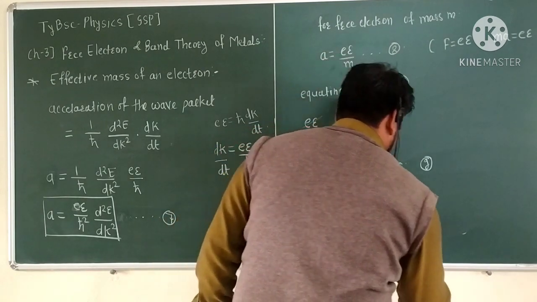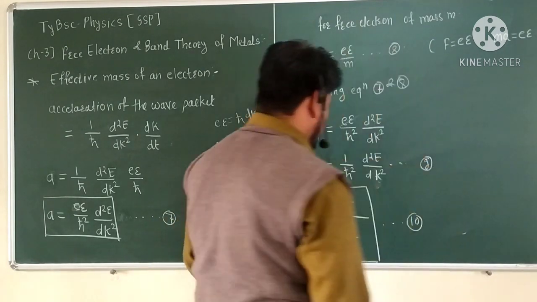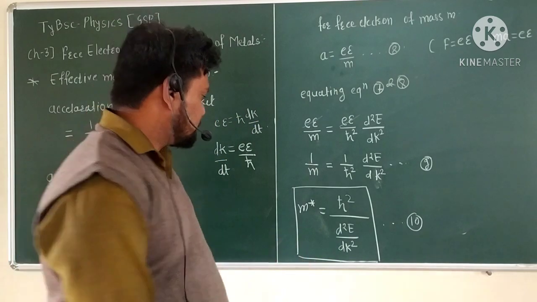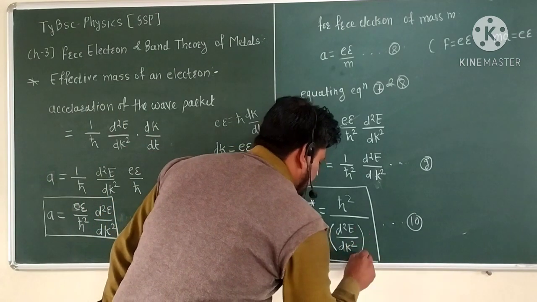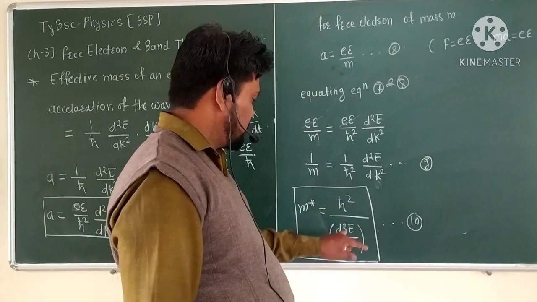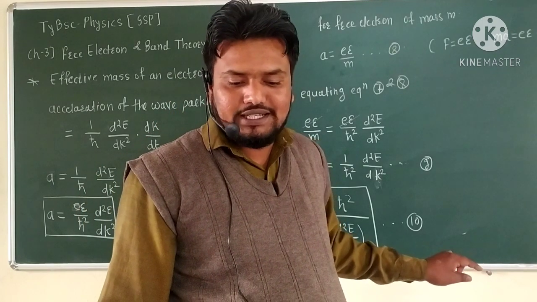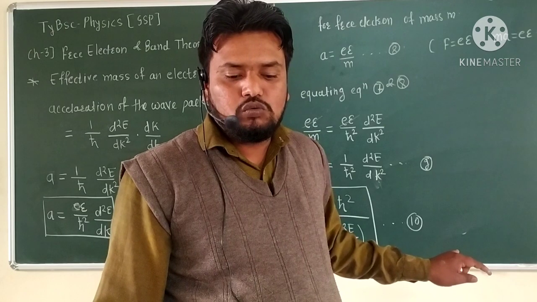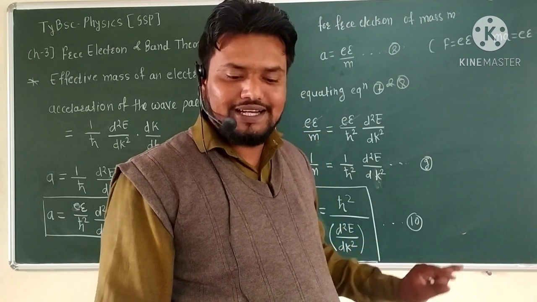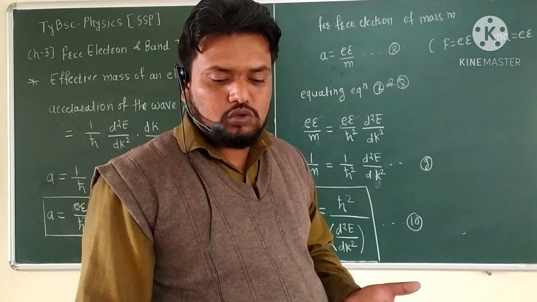This is equation number 10: m* = ħ²/(d²E/dk²). This equation indicates that the effective mass of an electron is not constant.